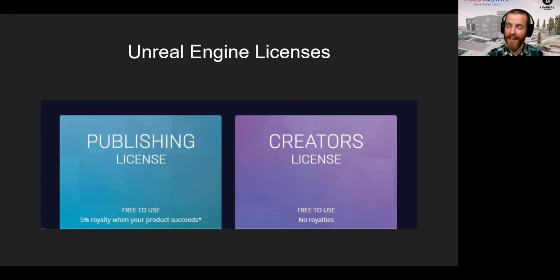The publishing license, as soon as you make your first million, if you're selling whatever you're making, as soon as you make your first million, then you have to start paying 5% royalty. Since we're using these things only for educational purposes, we use the creator's license and everything's free completely across the board. Plenty of support. So it's an excellent resource.